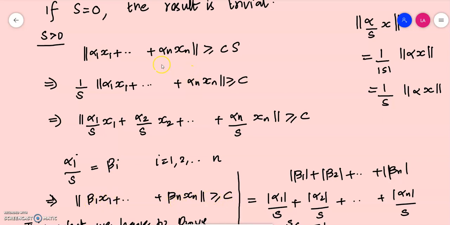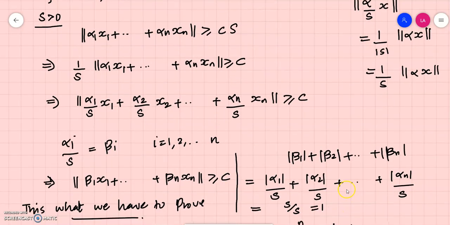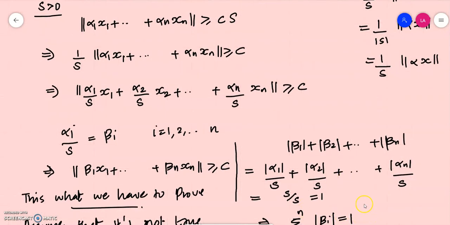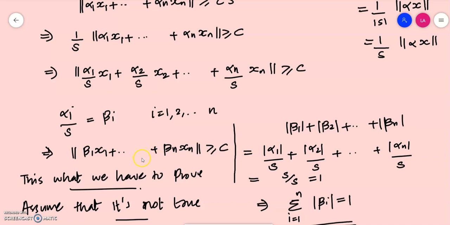greater than or equal to 0. So in order to prove our inequality for s greater than 0, it is enough to prove that the norm of beta 1 x1 plus etc. beta n xn should be greater than or equal to c, where the summation of modulus of beta i is equal to 1. Okay. Now we assume that this result is not true. Which means that for any given beta 1, beta 2, etc. beta n, and for any given positive constant c, this cannot be greater than c, it should be less than c.